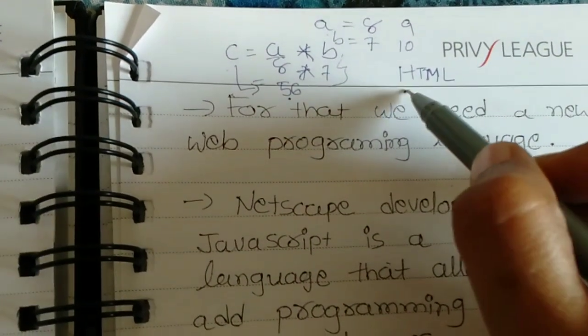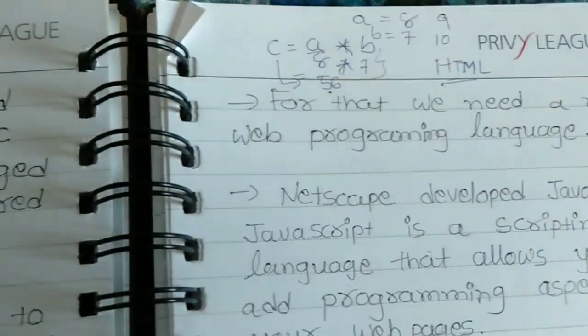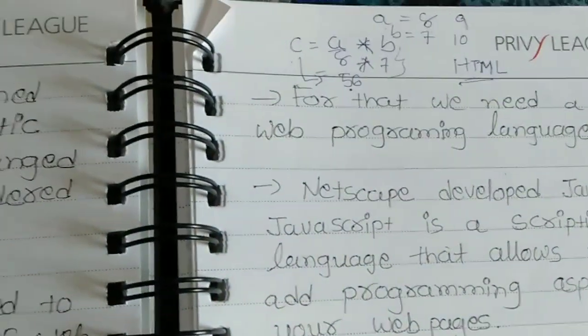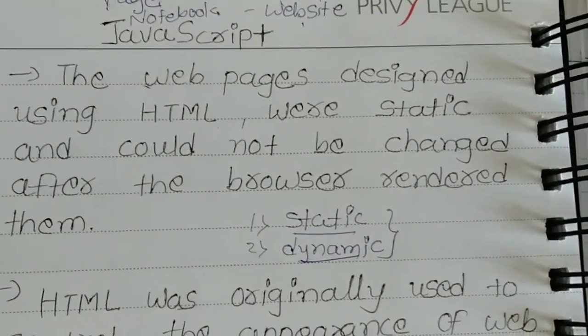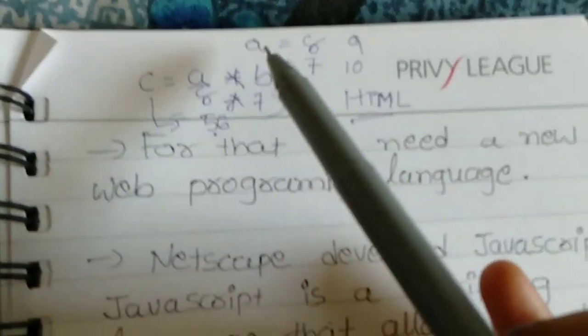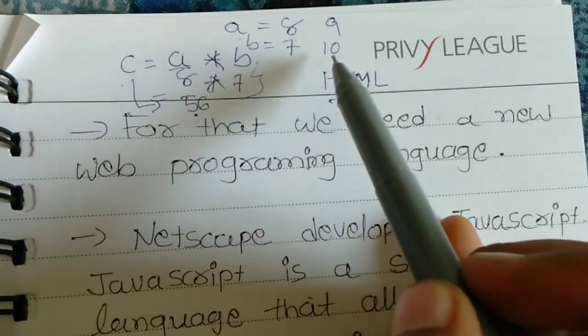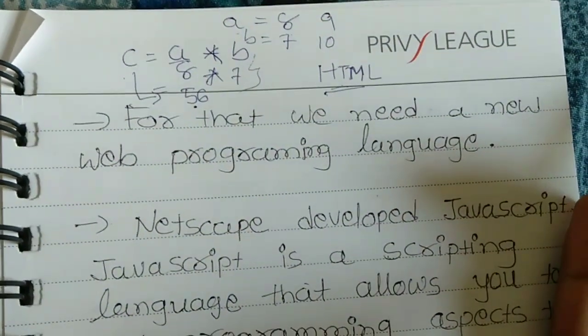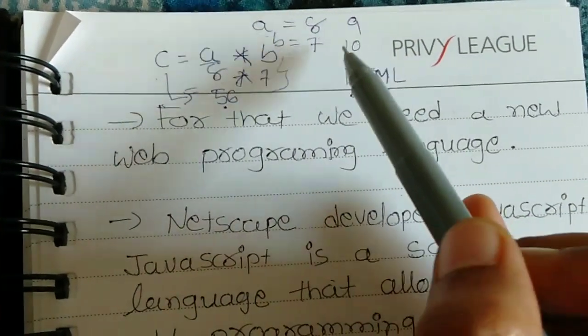When you are making your web page using HTML, then your web page will become static. So the web page design using HTML was static and could not be changed. If I am doing 8 into 7, next time I want to do 9 into 10, and next time 5 into 4, I can't do it, because our program is static and we can't change the value of a and b.